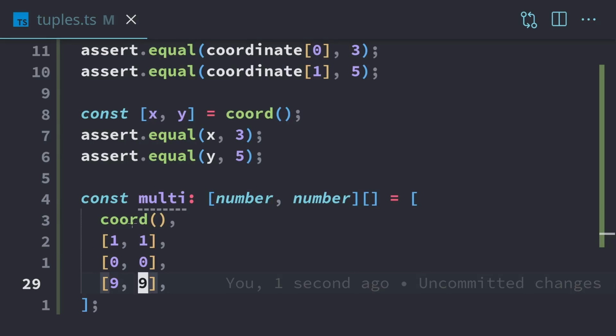So overall, tuples are really useful when you want to return multiple pieces of data from a function because you can just wrap them up in a tuple and you get the type checking, and you can also easily assign the multiple values using a destructuring operation.